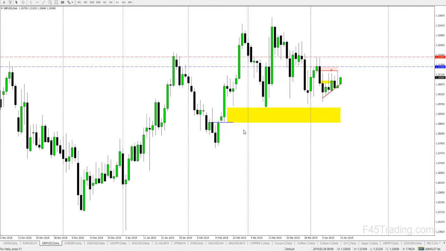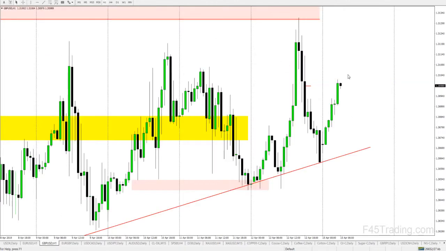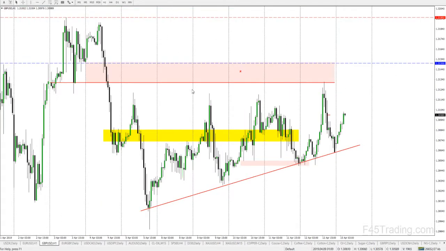Price falls down. I've been talking about this level for a while. I want to see it reject here and start to run higher. Ultimately, I'd like to see all of this run higher. But we could see another push higher on cable before it does go lower. So just watch out for that. We'll probably see that this week. Again, there is some news. The major news events were mainly last week for the cable. There are a couple this week, nothing too serious, but we should see a continuation higher to the upside.